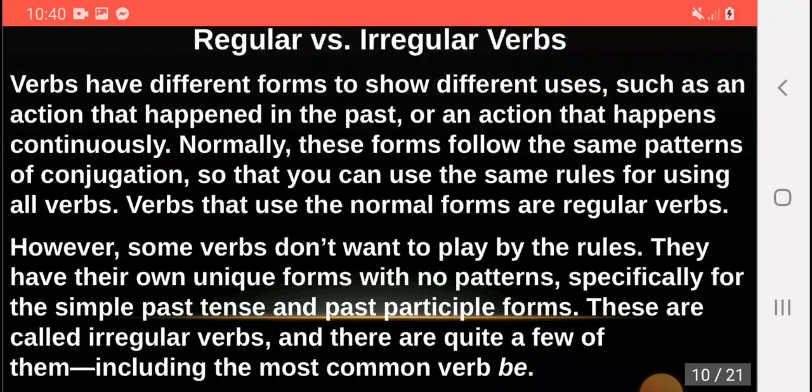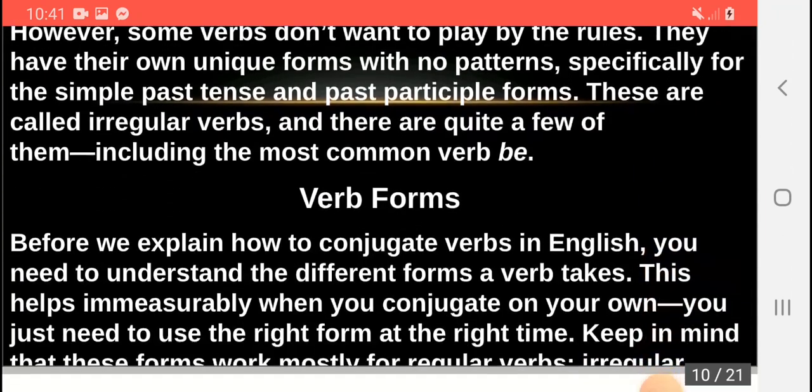However, some verbs don't want to play by the rules. They have their own unique forms with no patterns, especially for the simple past tense and past participle forms. These are called irregular verbs, and there are quite a few of them, including the most common verb, be.